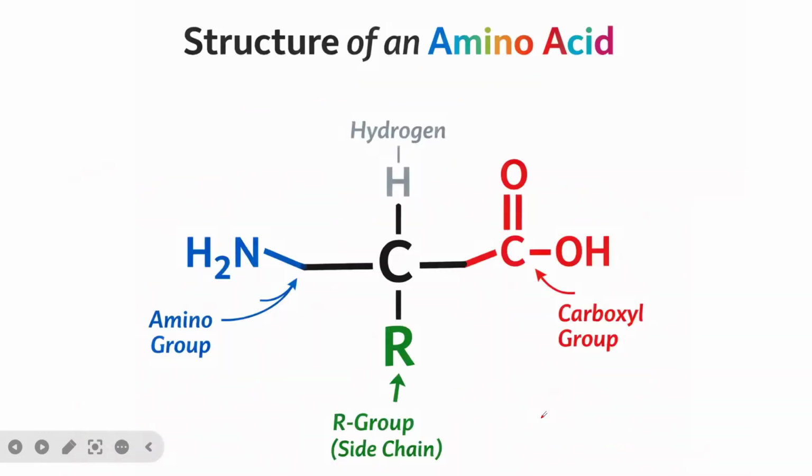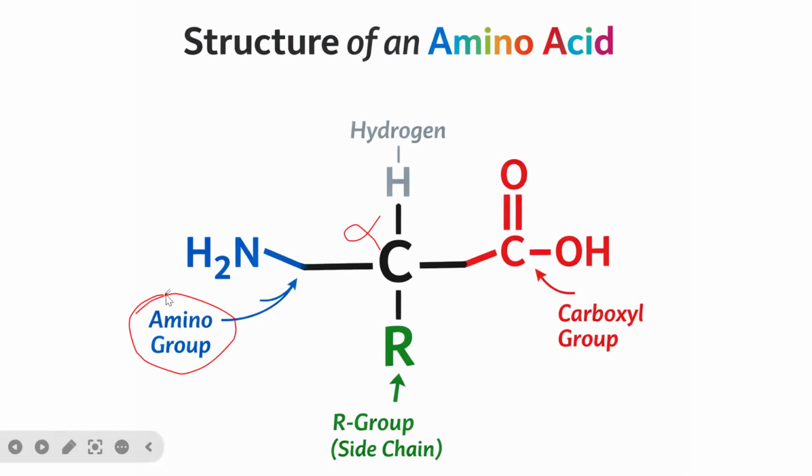So now let's look at the structure of the amino acid itself. Generally, an amino acid has a central carbon, and the central carbon is called the alpha carbon. So this is the alpha carbon. And as you can see, ladies and gentlemen, it has two different functional groups.